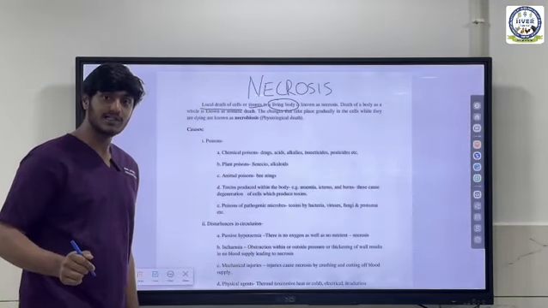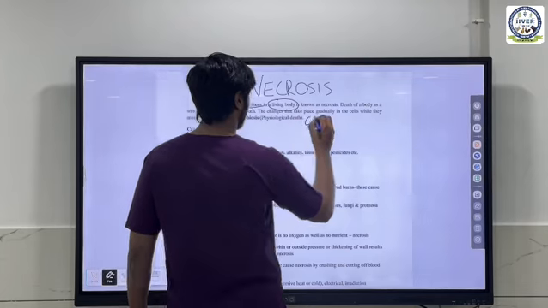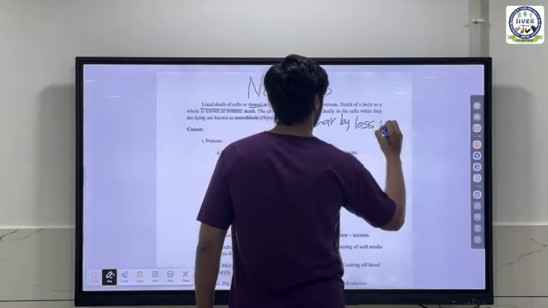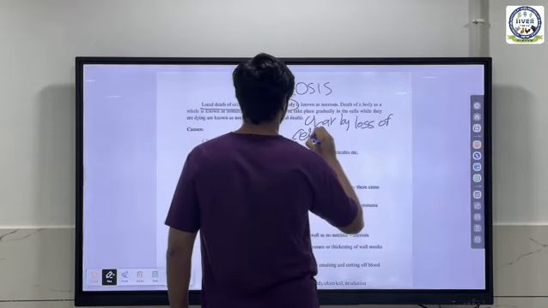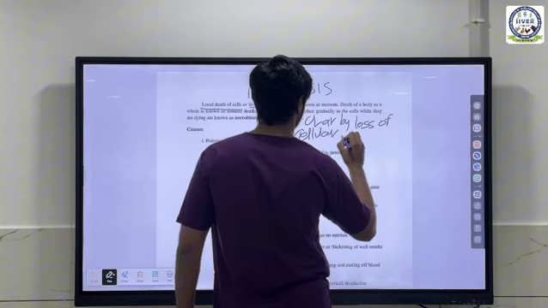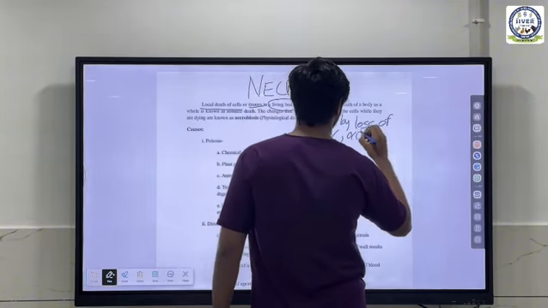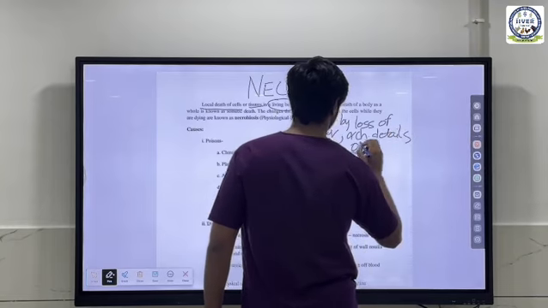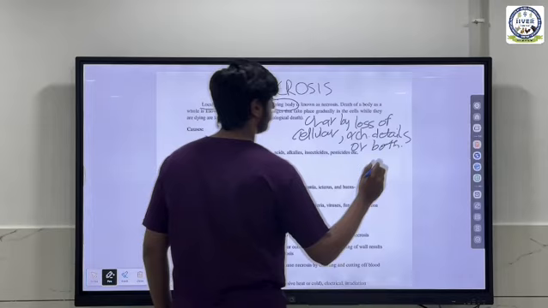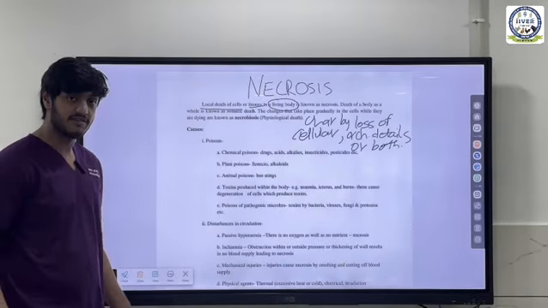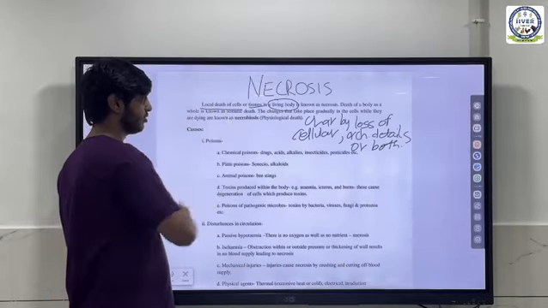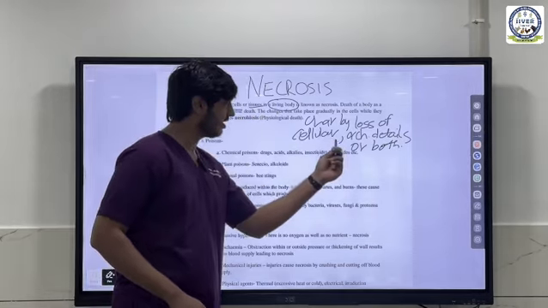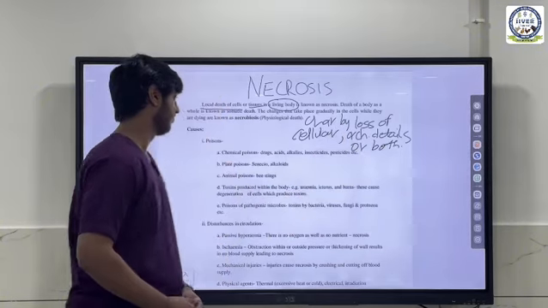Another important thing that you must write in the definition is that it is characterized by loss of cellular details, architectural details, or both. This is very important. So your entire definition becomes local death of cells or tissues in a living individual or living body that is characterized by loss of cellular details, architectural details, or both.